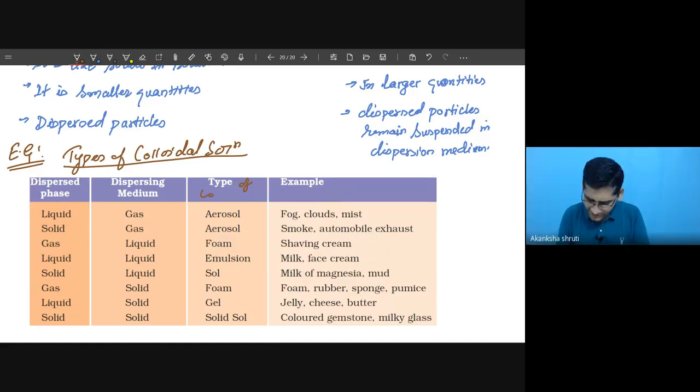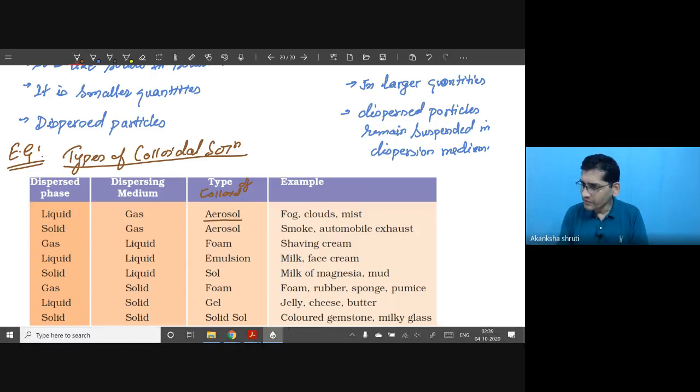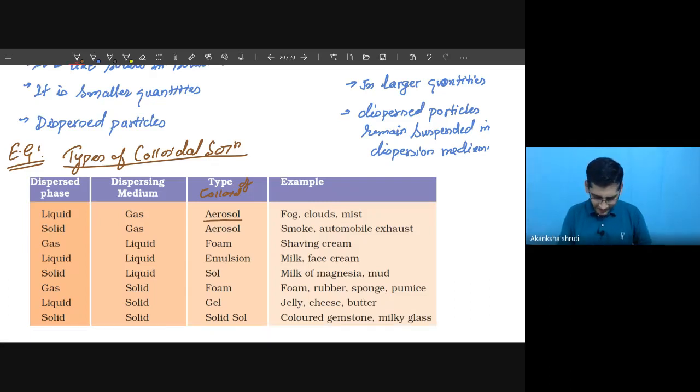Colloidal solution or colloid. Students, a colloid may be called an aerosol when the dispersed phase is liquid and the dispersing medium, the larger quantity component of that mixture, is gas.